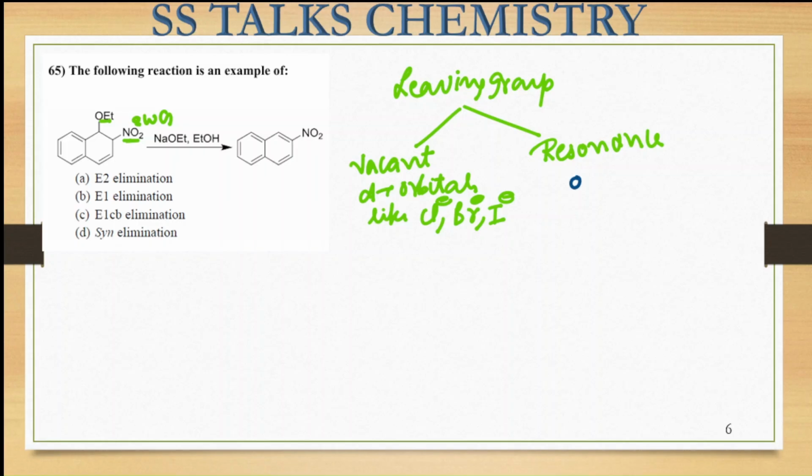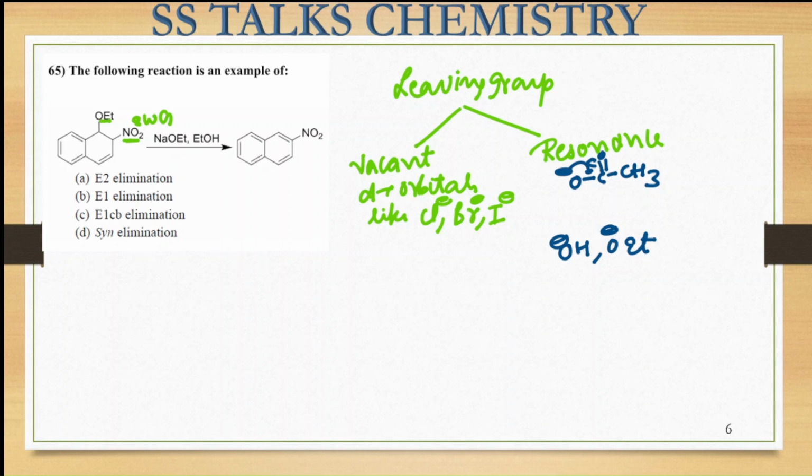For example, you can see in the OAc molecule, that is your O-C double bond O-CH3 species. Here O negative is present, and this negative charge is involved in conjugation with the adjacent carbonyl group. That is why it is a good leaving group. Whenever you have second period anionic species like OH negative or OEt negative, these are not very good leaving groups because they have neither vacant d orbitals nor resonance in them. So they are not good leaving groups.